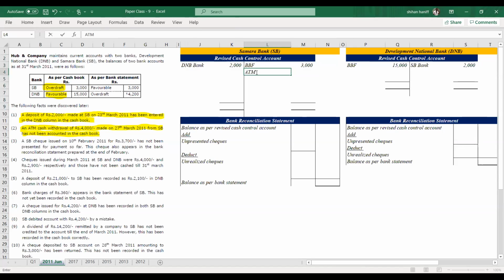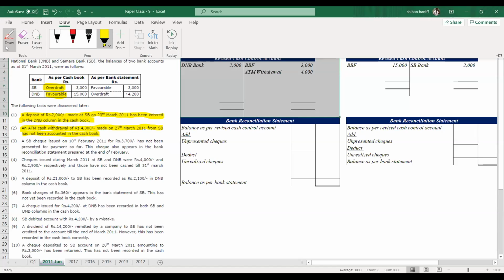That means we have to credit this ATM withdrawal of 4,000 at Samara Bank. If there are any issues, please tell me, I will clarify.